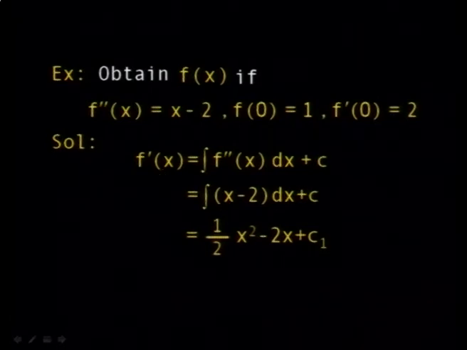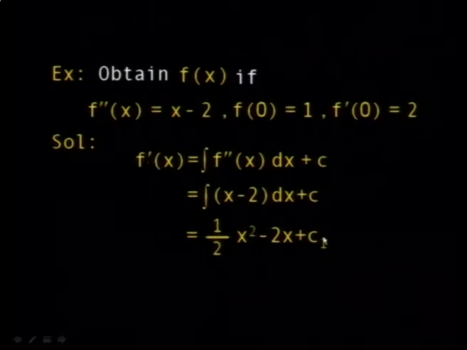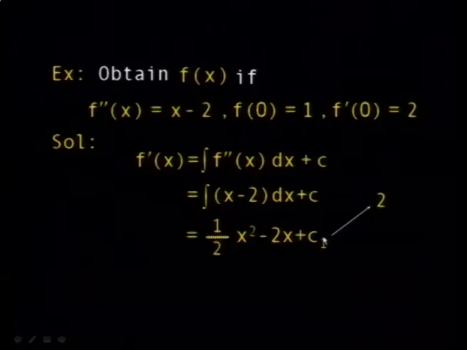And then here you end up with what? That f dash of x is equal to this expression, but you need to calculate c1. So you go back to the initial conditions. Here you have when x is equal to 0, f prime is equal to 2, so you put here 2 and 0, so you get c1 is equal to 2. And then you proceed further.